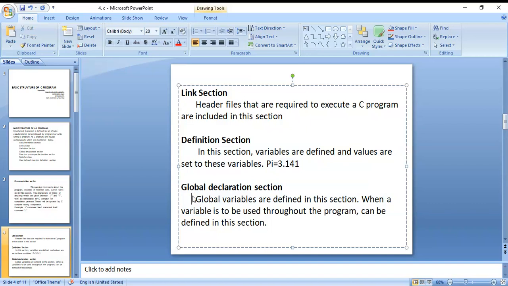In the global declaration section, global variables are defined. A variable to be used throughout the program can be defined in this section. There are different types of variables: local variables and global variables. Local variables are those we can use within that function only. Variables we can use outside of the function also are called global variables. Those we declare in the global variable section.